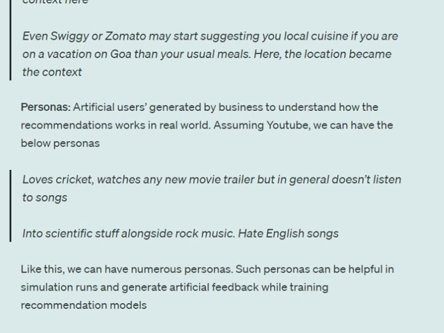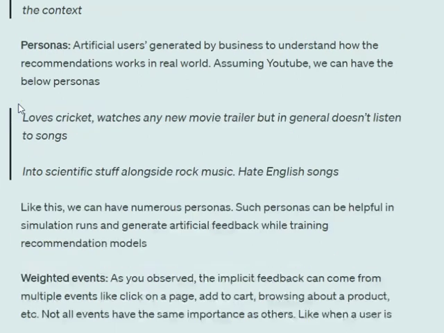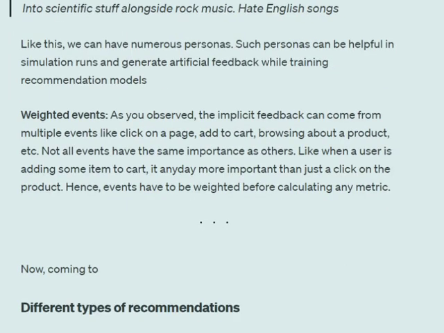Similarly, there can be a second person who is interested in scientific stuff alongside rock music but hates English songs. So these are certain artificial personalities that companies develop so that they can test and trial their recommendation systems. The last one being weighted events.